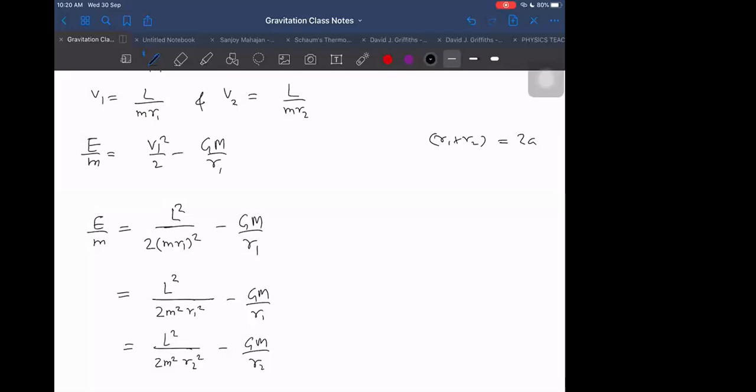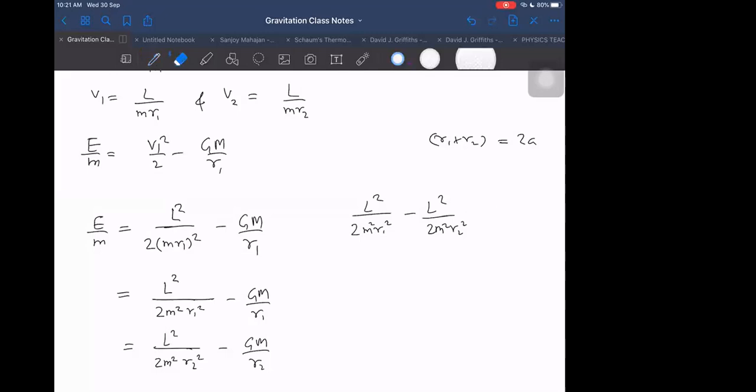Okay. Then I will be getting this L square by 2 into m square R1 square minus L square by 2 into m square into R2 square.